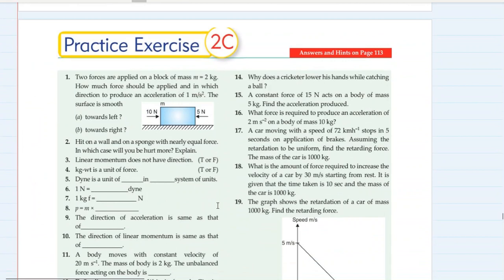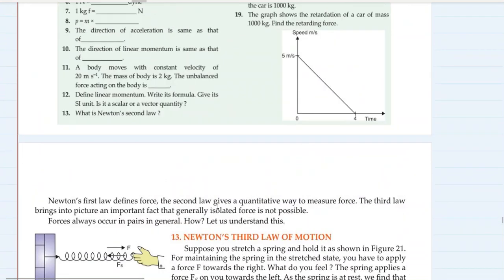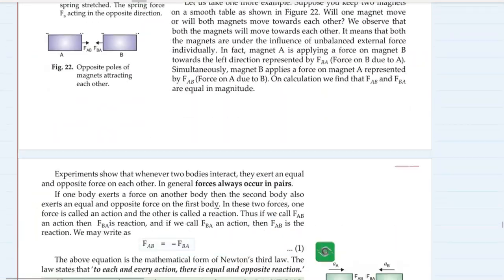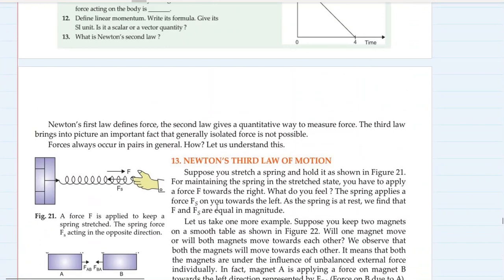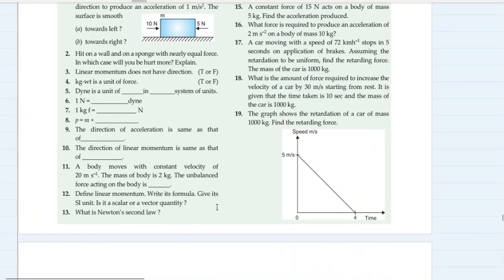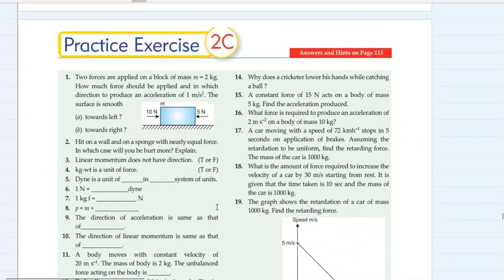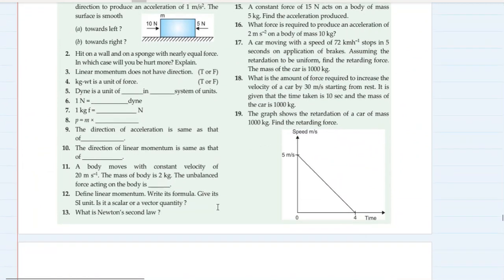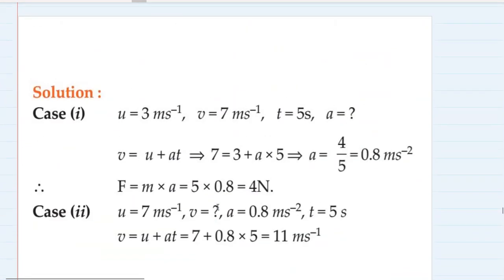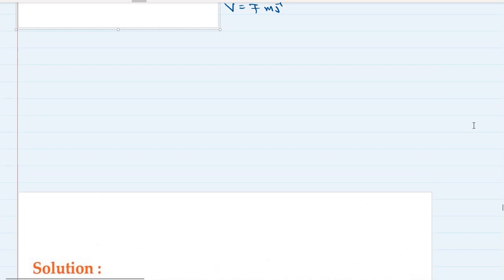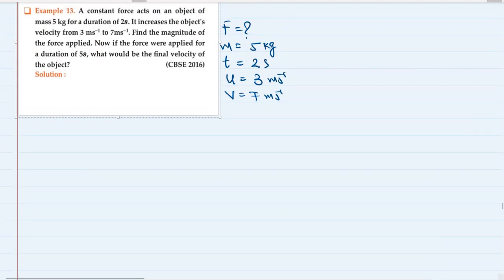Now, the final exercise, which I'm going to, okay, there is Newton's third law of motion also, but I'm going to cover that in the next video. The final exercise I will share with you. And those who are having their exams will do the exercise after your exams. But yeah, mostly everybody has to do this homework. Okay, if you have any issues, just let me know.